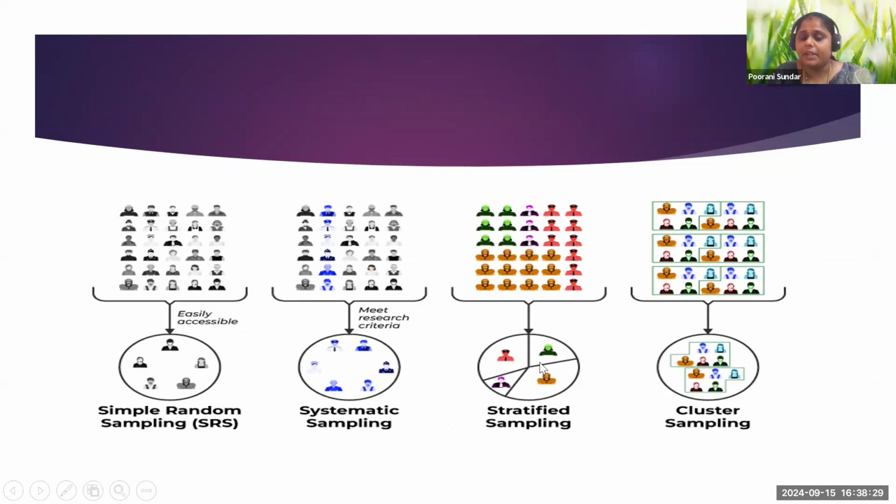Or in stratified sampling, there is a total group of people, a few in red, a few in violet, green, brown, right? Here I'll be choosing a sample from each strata, each group, and that comes under stratified sampling.